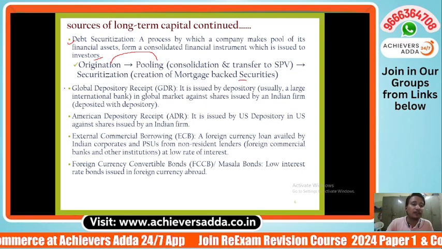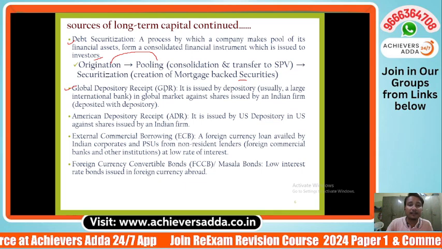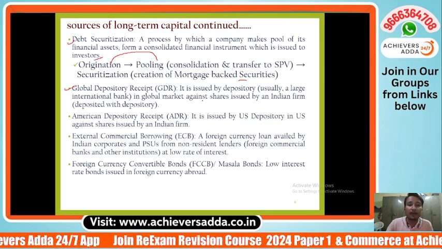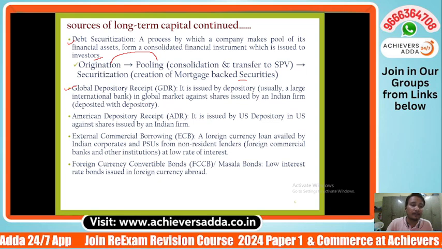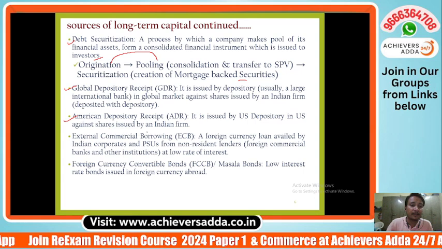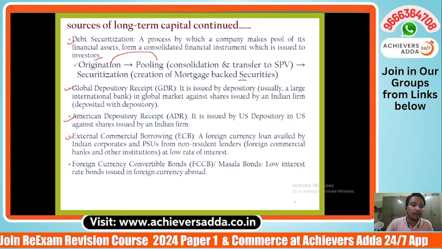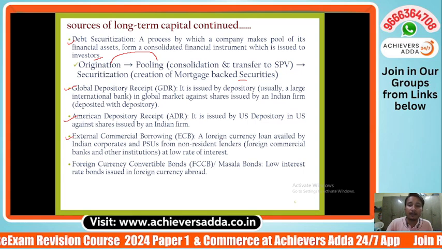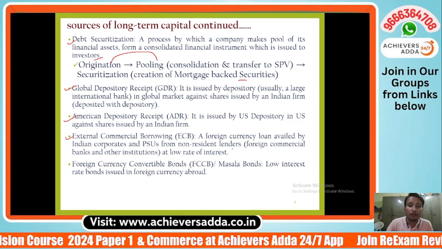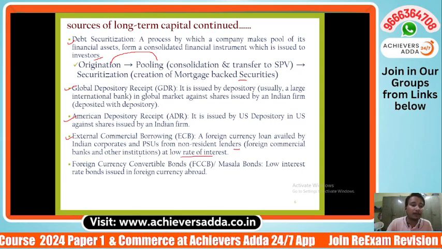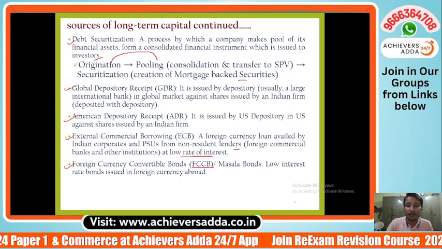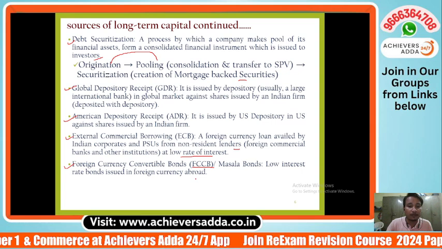Now the next one is GDR. GDR is Global Depository Receipt. It is issued by a depository, usually a large international bank, in a global market, against shares issued by an Indian firm. And ADR is issued by a US depository in the US against shares issued by an Indian firm. And external commercial borrowing, a foreign currency loan, can be availed by Indian corporates and PSUs from non-resident lenders at a low rate of interest. And last one is foreign currency convertible bond, FCCB, and masala bond, a low interest rate bond issued in foreign currency abroad.